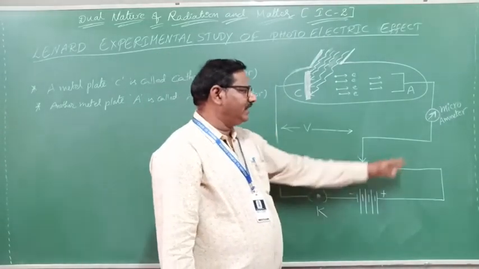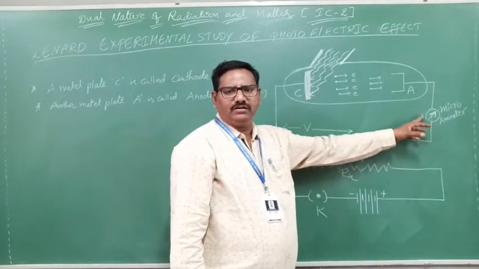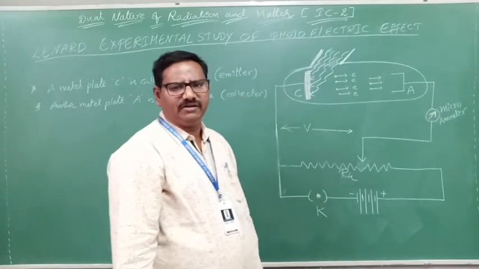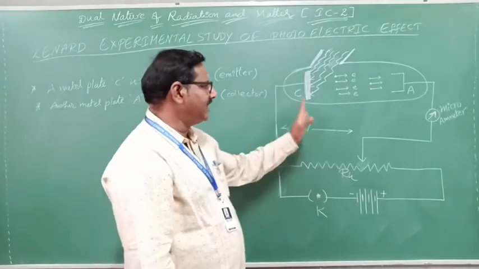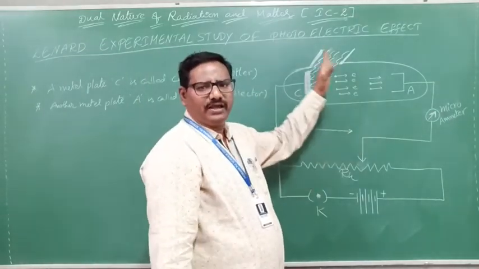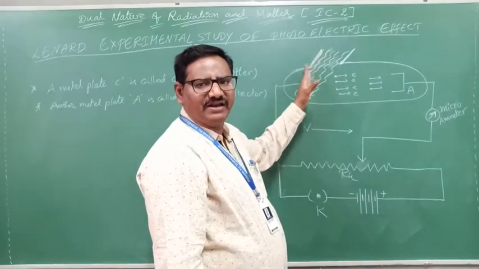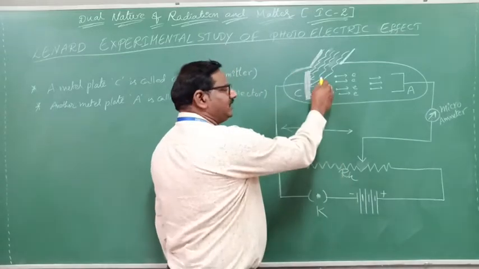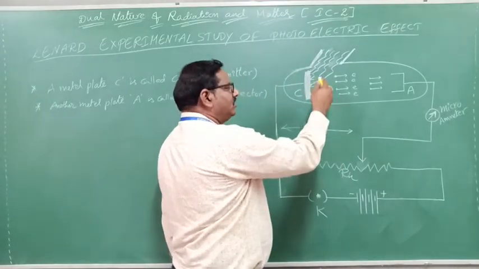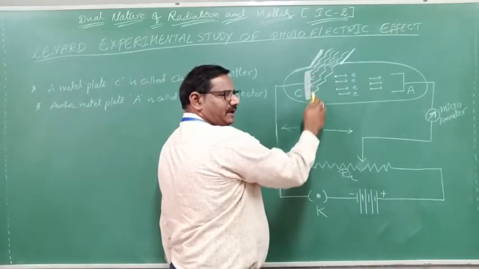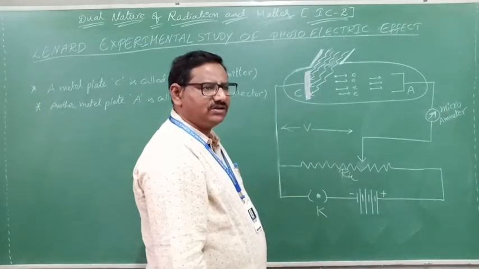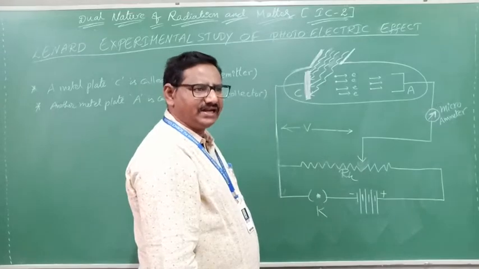That photoelectric current shows a small reading in the microammeter. It is a very simple experiment. He considered a cathode and an anode. Light of a certain frequency is incident on the cathode. Light is nothing but energy. That energy is received by this plate, so the free electrons receive more energy and are in a more excited state.